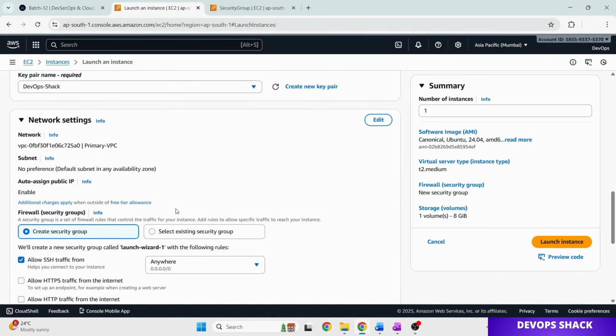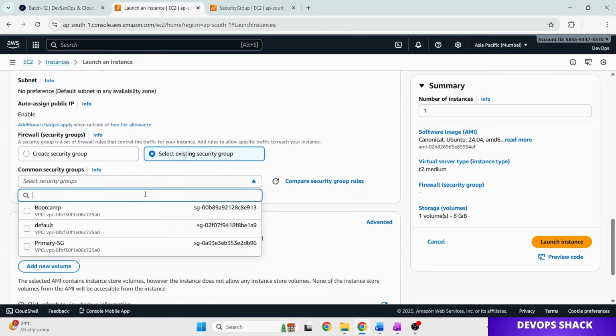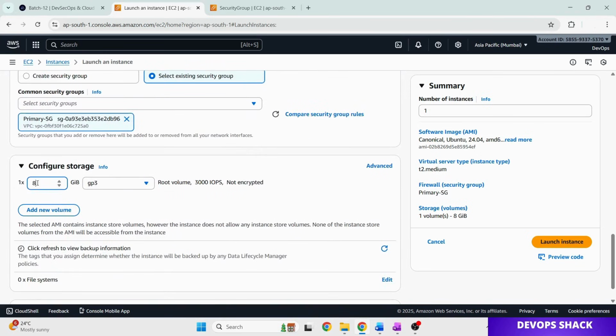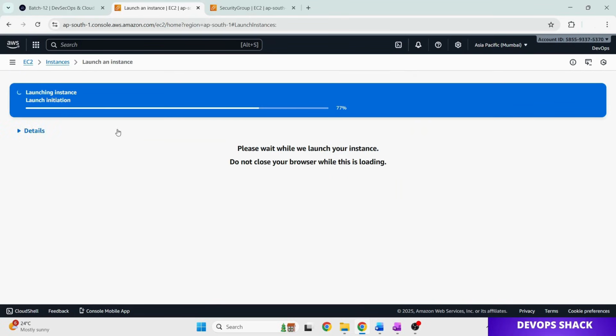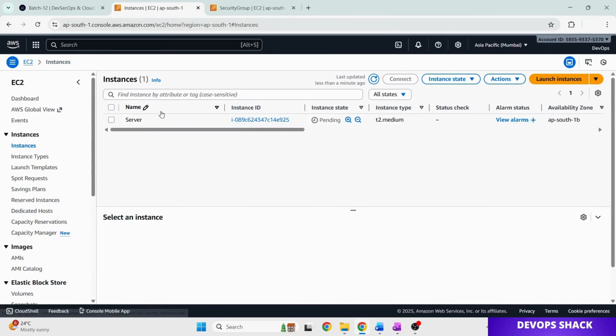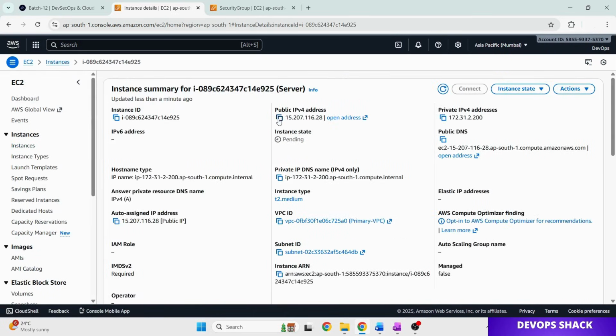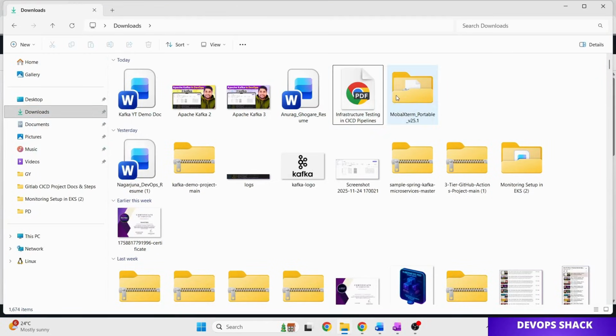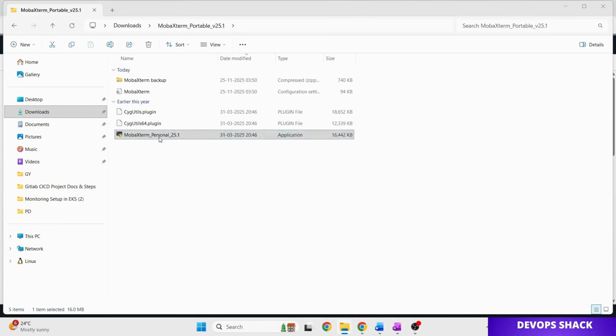Here we can select the key that we have on our local machine, and the security group. Storage I'm going to give as 25, which is again enough. So the machine has been created. Now let us connect to it. I'll copy the public IP, go to Git Bash, and let us run it there.